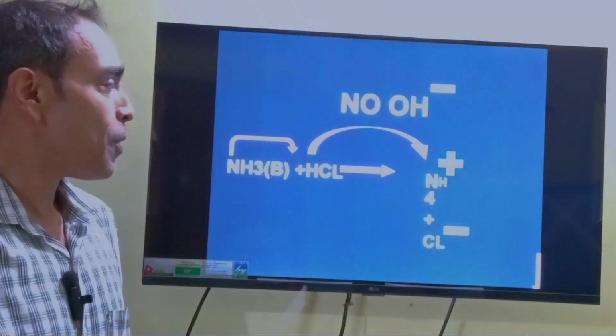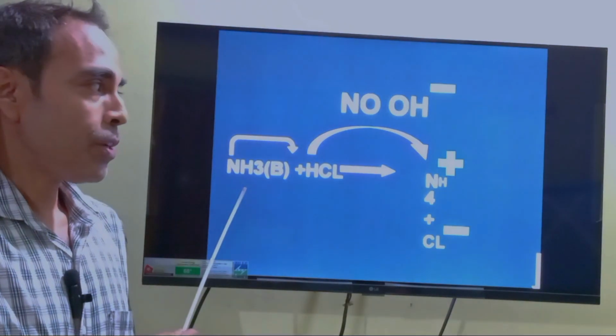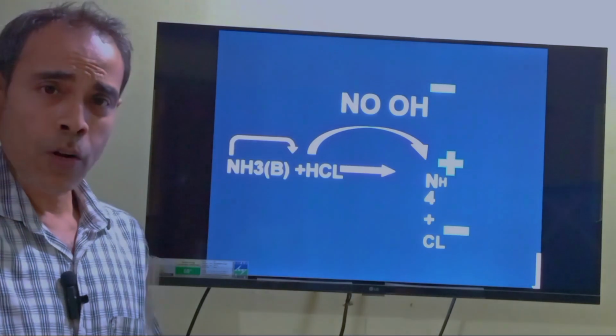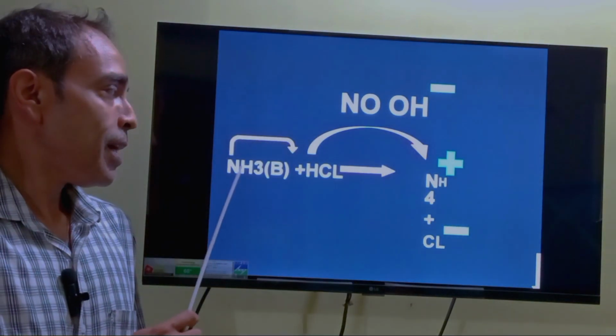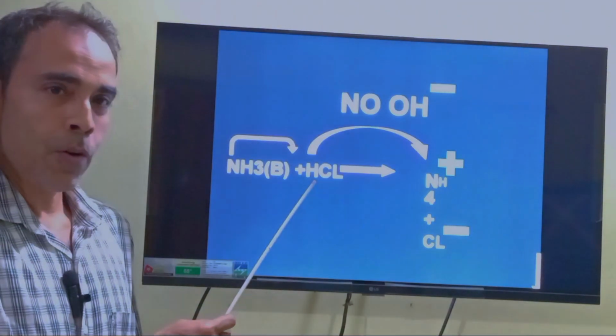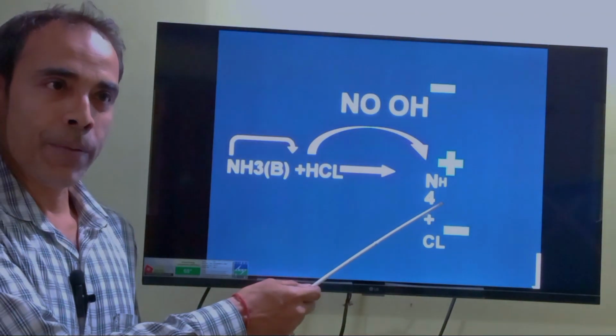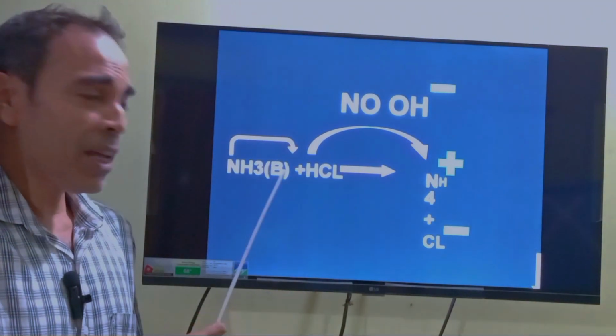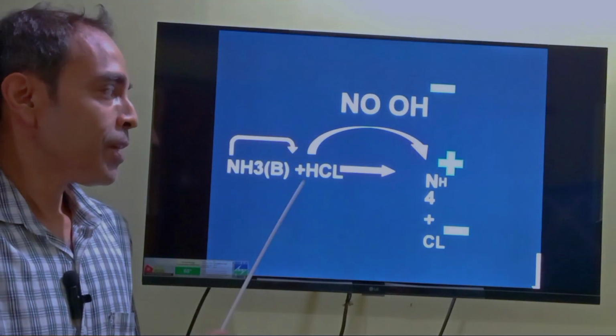So let us look at another example. Ammonia, NH3, when it reacts with hydrochloric acid, forms ammonium. Now look very closely in this equation. The ammonia has got one hydrogen ion from the hydrochloric acid. So ammonia acts as a base. But look very closely here. What is the reactor?